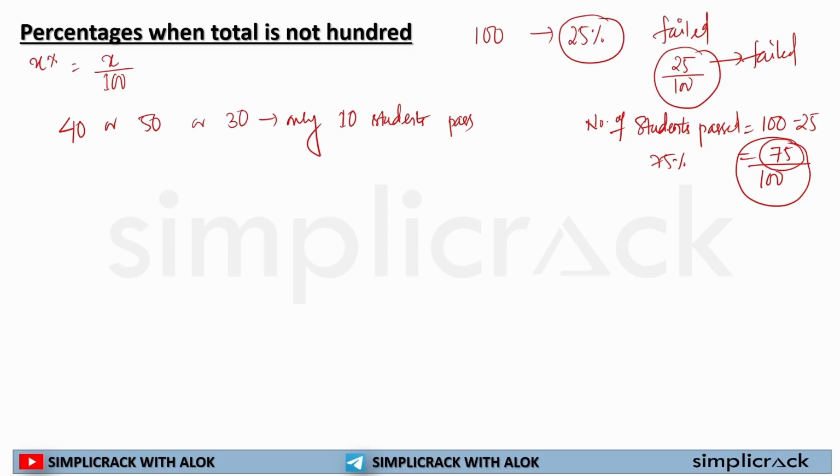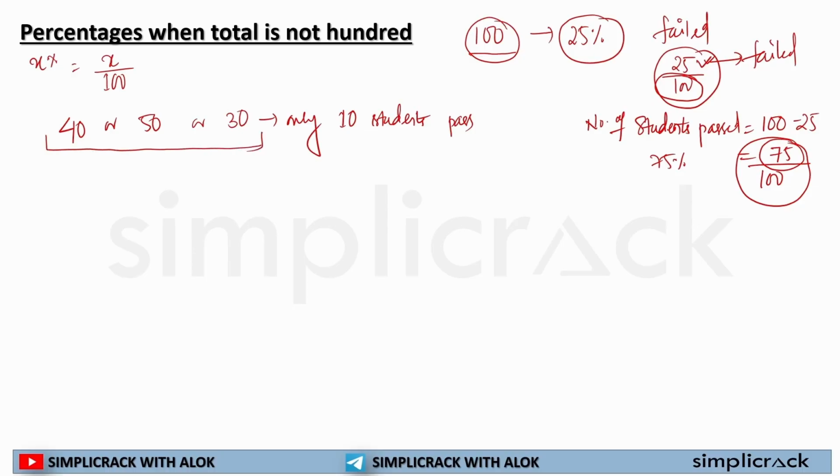Now what we will do, so you don't have to worry about it, because we have two methods to solve such kind of questions. Whenever I was saying out of 100 students this many students passed, what do we see? We see the base, or you can say the reference from which we are trying to find out the value of percentage, was always 100. So your base here is what?